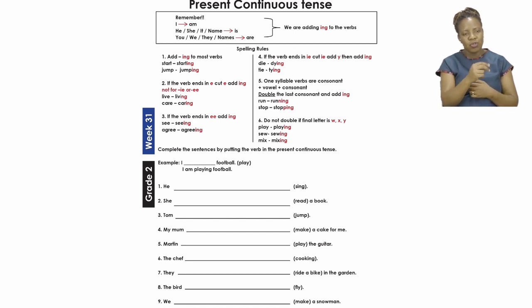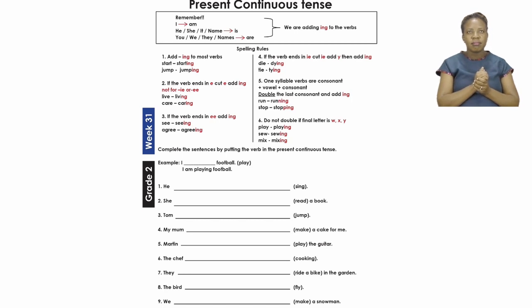Then, if we're going to use the word you, we, they, or a name, a group, anything that is a name or a group needs to be a are. You are. We are.